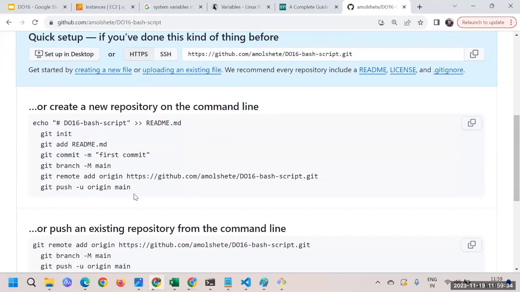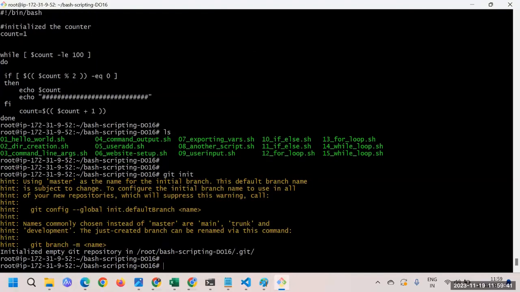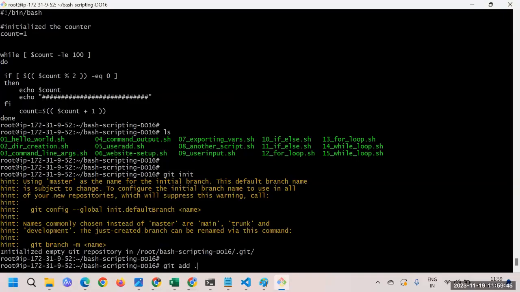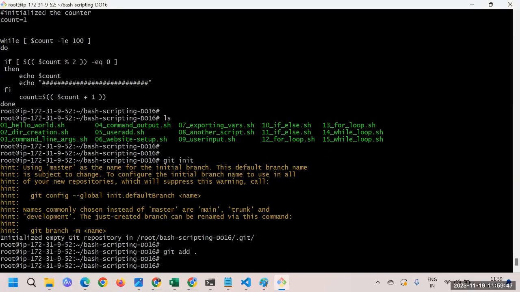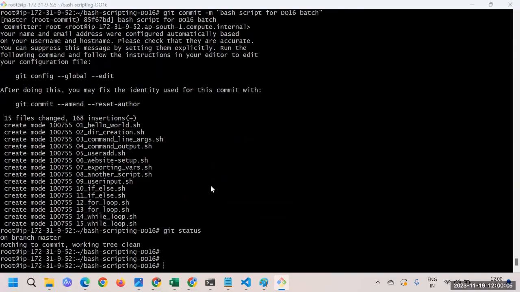Now here I need to add a credential also, but let's do it very quickly. So I'll say git init within this particular script. Next, git add all files, git commit -m, and here I'll say bash script for DO16 batch. If I check the git status, I should find everything is clean.